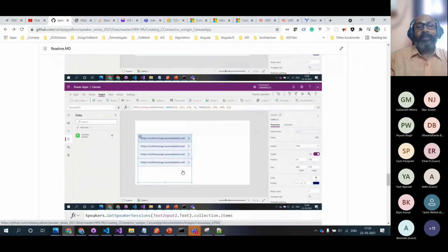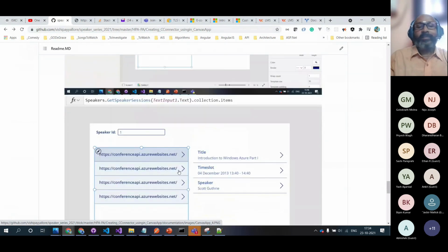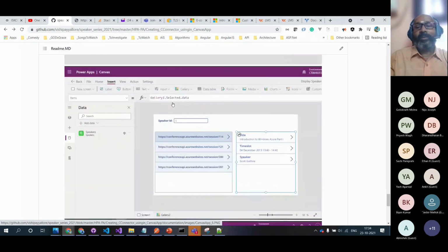And the next thing we did is we added this: the item that is selected gets a separate or different color. That's a simple thing. And also we added a text box, and dynamically we are taking this input, passing the input to get speaker sessions from the text box, so that different speakers' data we can retrieve. And the next thing, we selected this and we told the gallery 1 selected .data, so that it's populating.